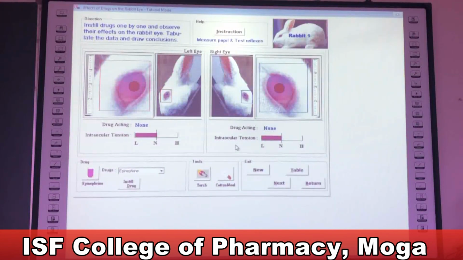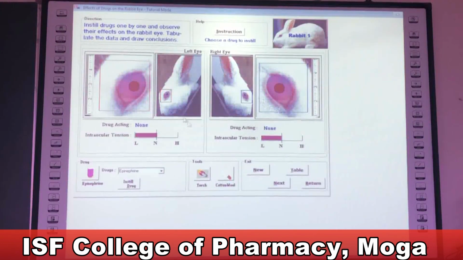So you all know that accommodation is controlled by parasympathetic activity and other activities are controlled by the sympathetic nervous system. So the drugs that this software is using all have sympathetic or parasympathetic activity. So let's start with the experimentation part.